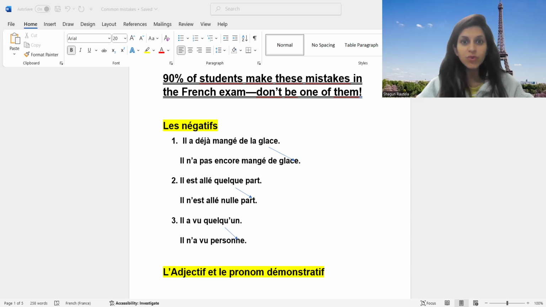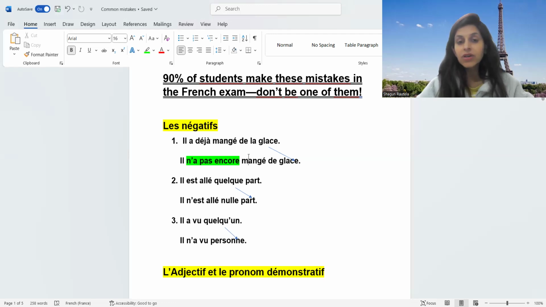Okay, so we're going to start with the first topic, which is les négatifs. First point is il a déjà mangé de la glace. Can you see why I have highlighted de la? Because whenever these expressions are there, I'm noticing that children are not changing the articles. You're changing the expression, taking care that déjà will be changed to pas encore, as you can see in my first pointer, but you forget to change the article. So do remember to change the articles.